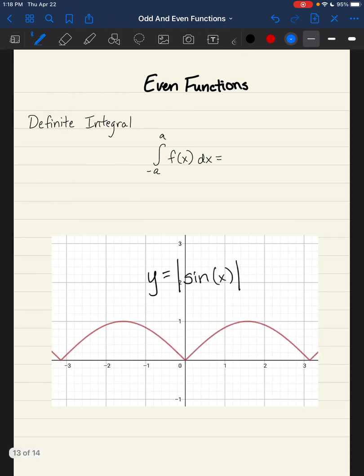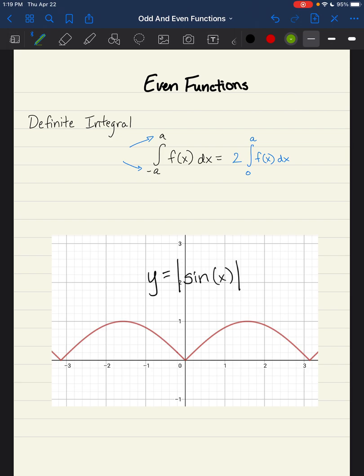Finally, again, same kind of idea. We want to talk about the definite integral here. Well, the difference is that with this definite integral, again, we have the opposite bounds. So same number, just opposite signs. What we can do to simplify things is I can take the integral from 0 to that number a of f of x dx, and I can multiply that by 2, and it should give me the exact same answer. So I wanted to come back and give you a neat little demonstration of that.